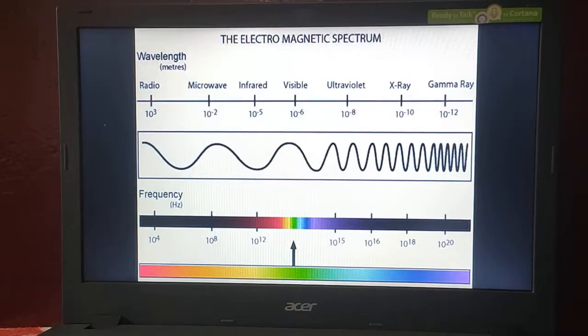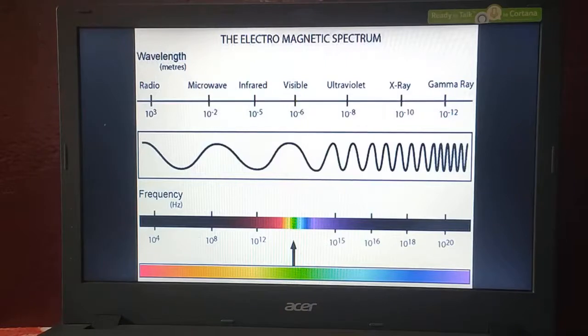The next topic is ultraviolet rays, UV rays. These are also invisible electromagnetic radiation. They are not seen by our naked eyes. Ultraviolet radiations are invisible electromagnetic radiations of wavelength ranging from